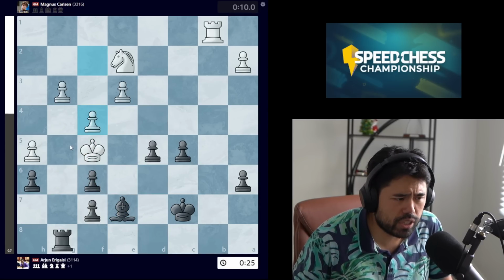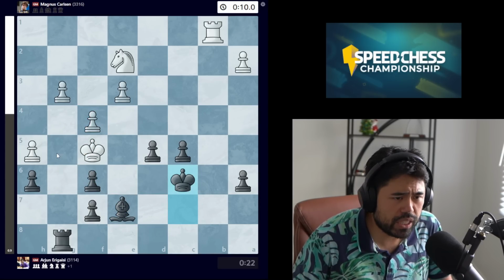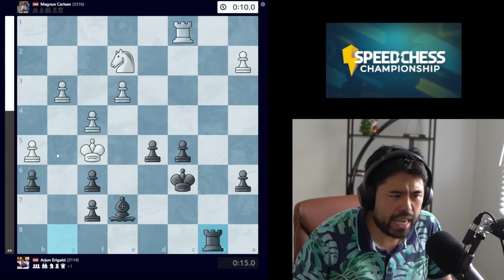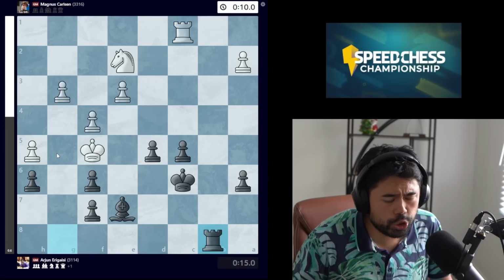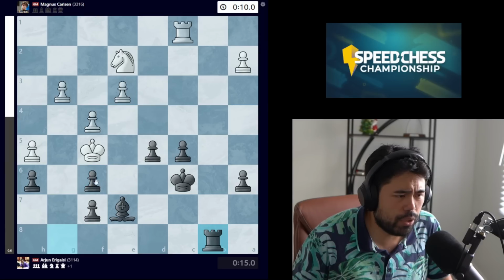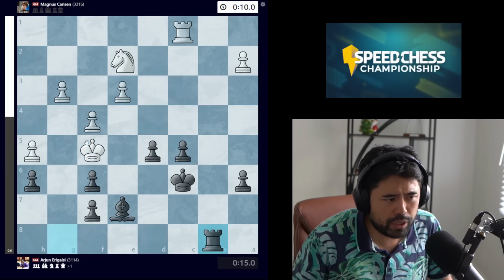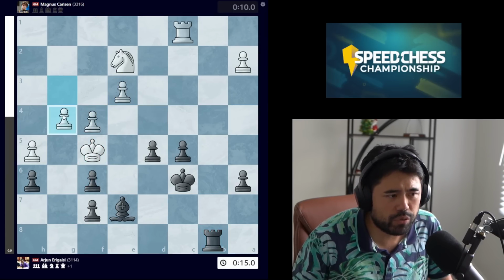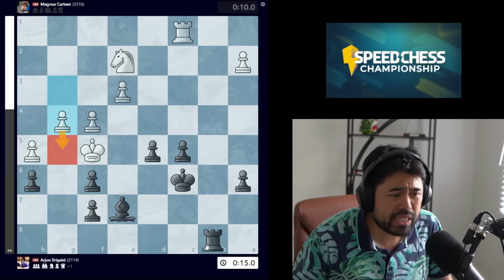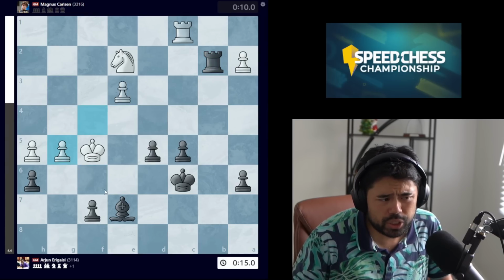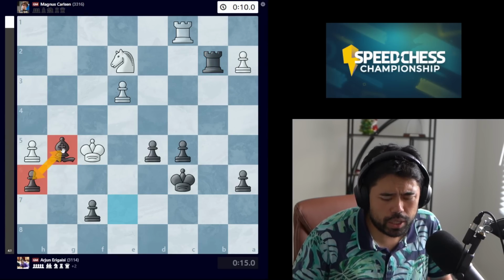Magnus plays f4 to stop rook g5, and now we get the move king c6. Rook c1 is played, and we get the move rook to b8. Arjun showing very, very good understanding here, by the way, because now that there are far fewer squares, the knight can no longer get to the f5 square. If white goes g4 here, g5 is never really a threat in this position because you can always just take, and the bishop and the pawn guard each other.